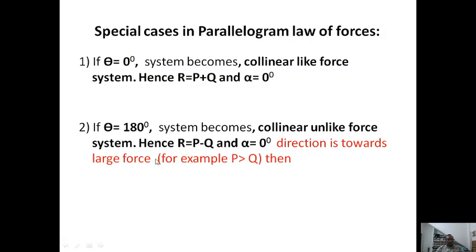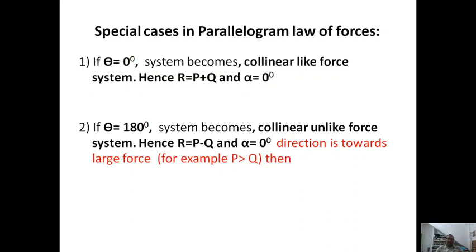Therefore, these special cases happen in the parallelogram of forces. It can also be useful for the collinear like and unlike force systems. So therefore, R is equal to P minus Q, because they have the same line of action, but their sense is different.